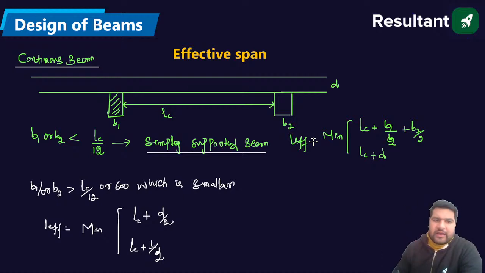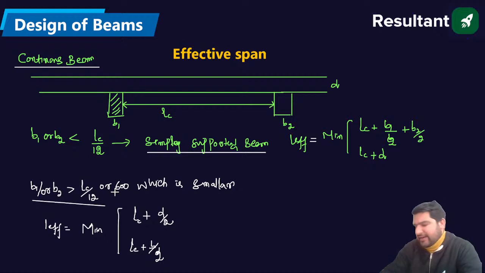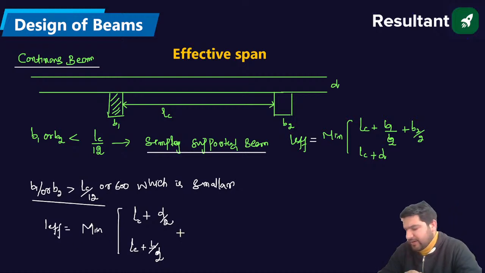Now, if the support width is more than Lc by 12 or 600, whichever is smaller, in that case L effective will be Lc plus d by 2 or Lc plus b by 2.